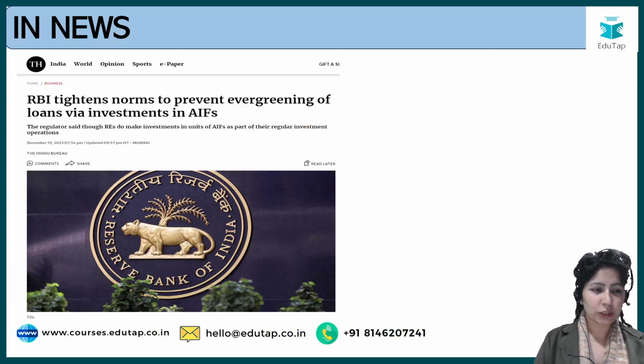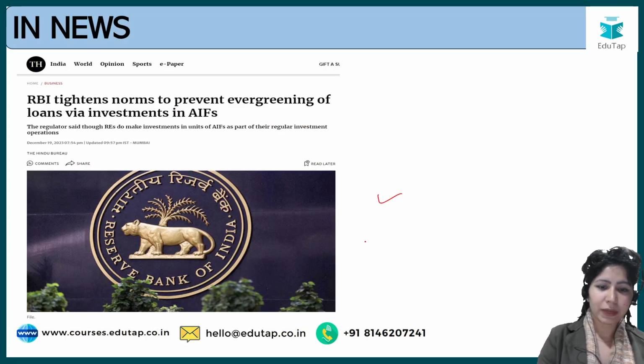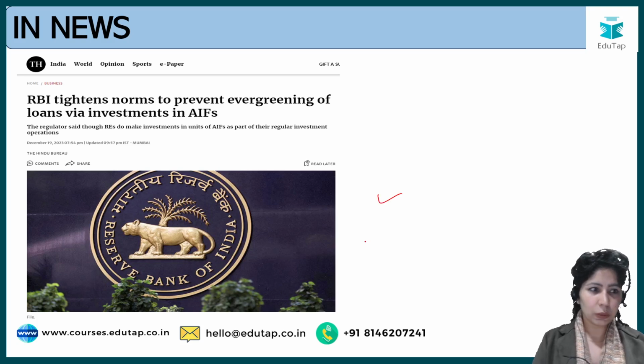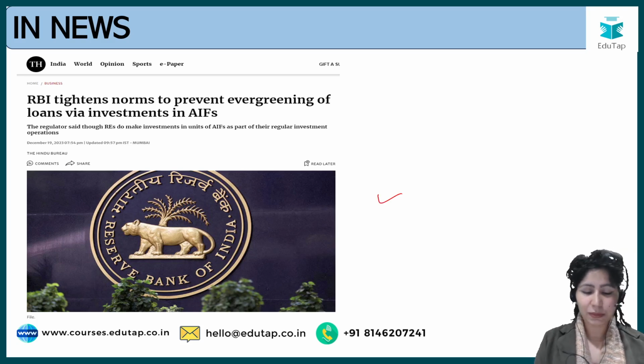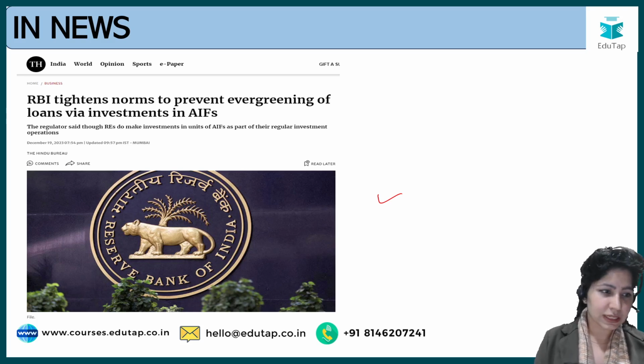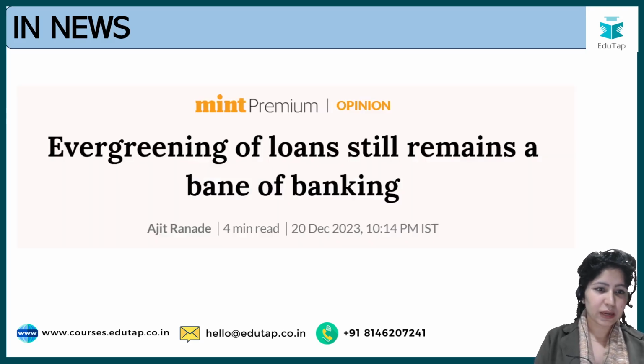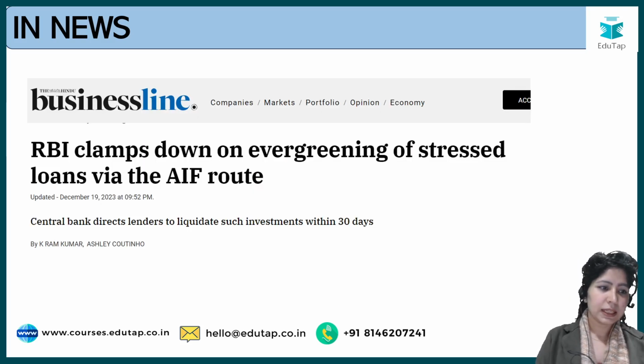First of all, let's look at some news articles which I have been currently watching. This is from The Hindu. It says RBI tightens norms to prevent evergreening of loans via investments in alternative investment funds, that is AIFs. The second one is from Mint. It says evergreening of loans still remains a bane of banking. The third one is RBI clamps down on evergreening of stressed loans via the AIF route.